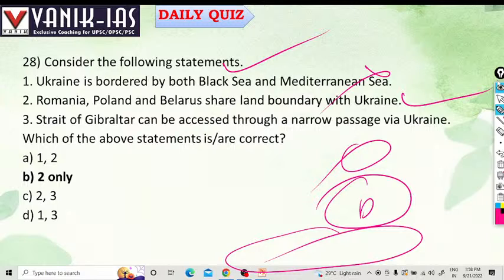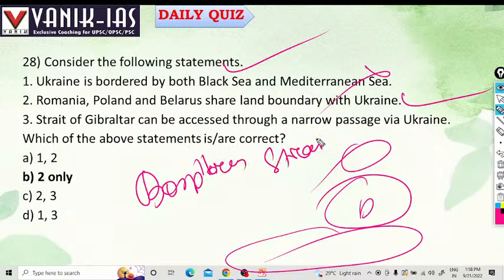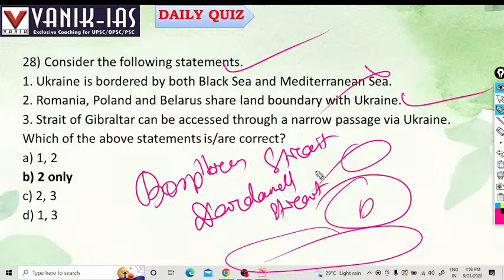No, there are the Bosphorus Strait and the Dardanelles Strait. So 2 only is the answer.